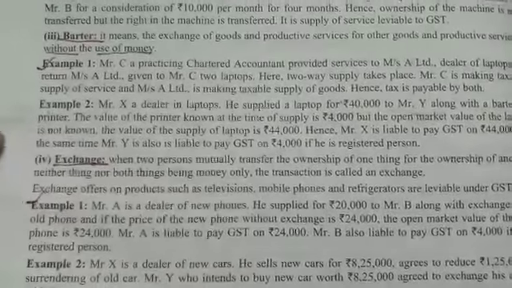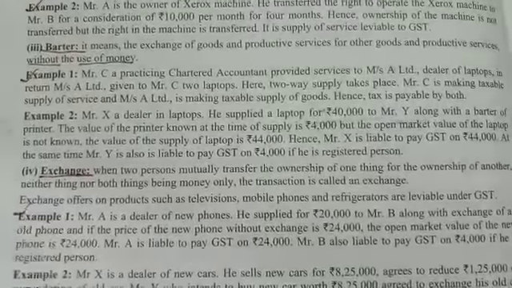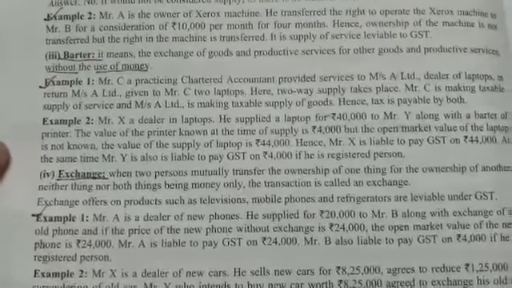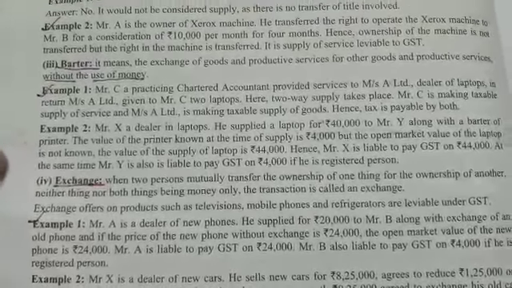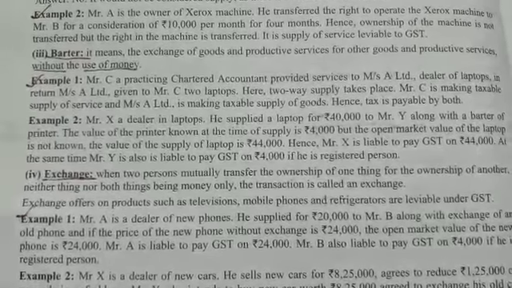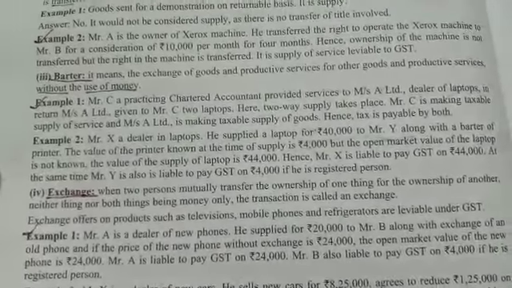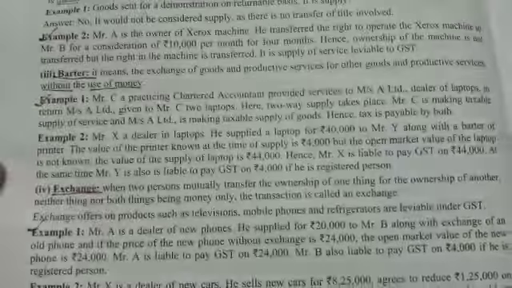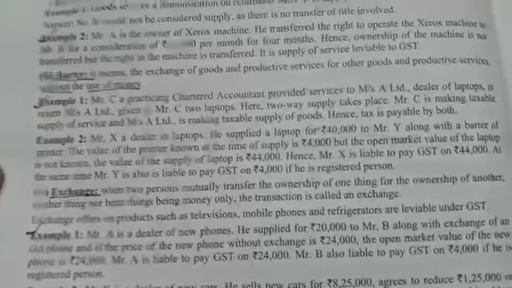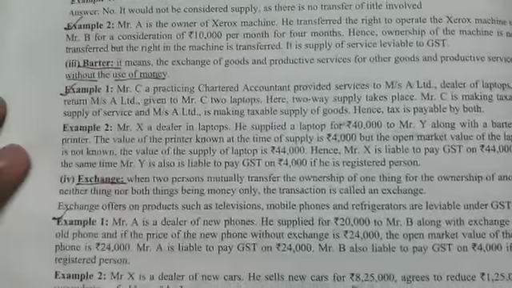So from the viewpoint of Mr. Y, it is a sale, deemed sale, on which Mr. Y is also liable for paying tax. So here also two-way supply takes place. Whenever the barter agreement is there, two-way supply is there, and here GST is to be paid by both the parties on the amount of the respective consideration.